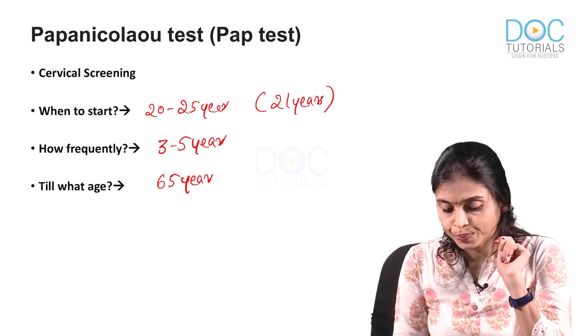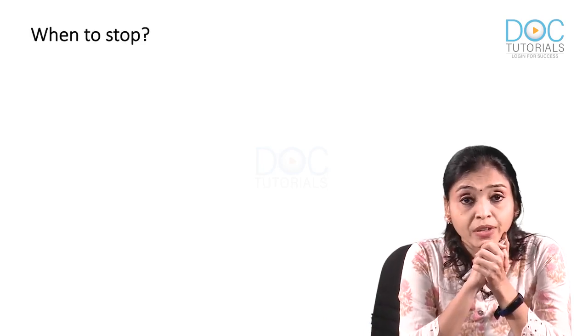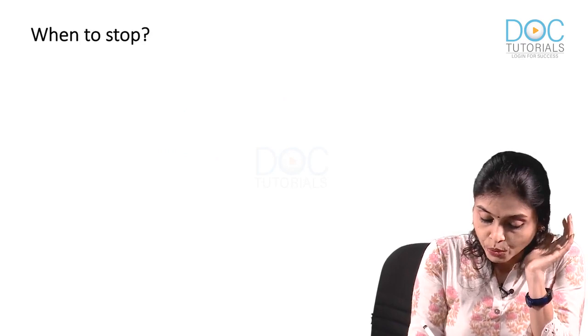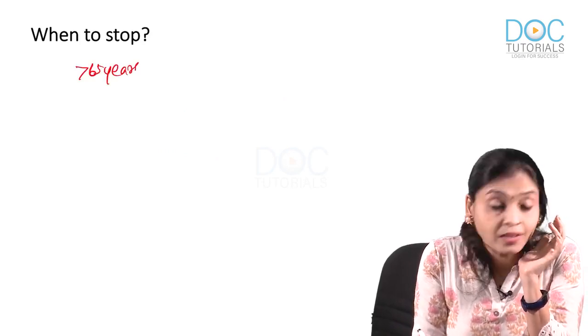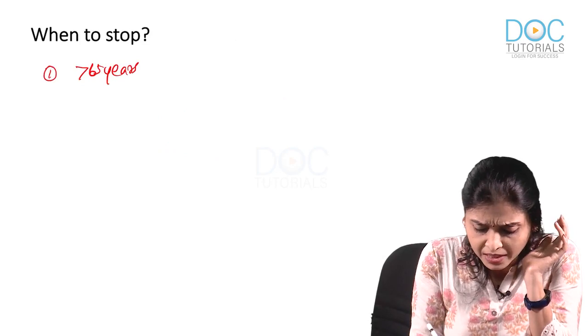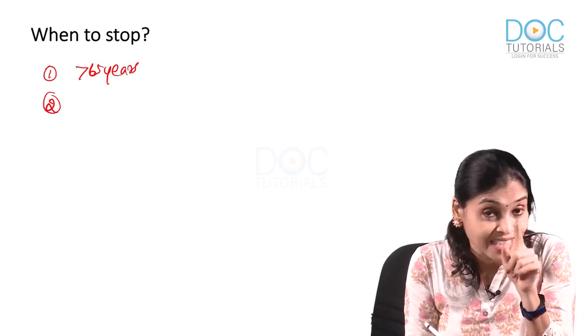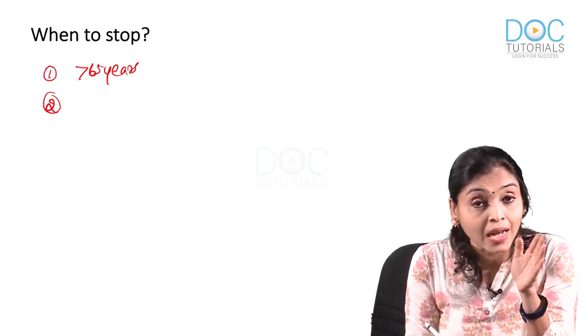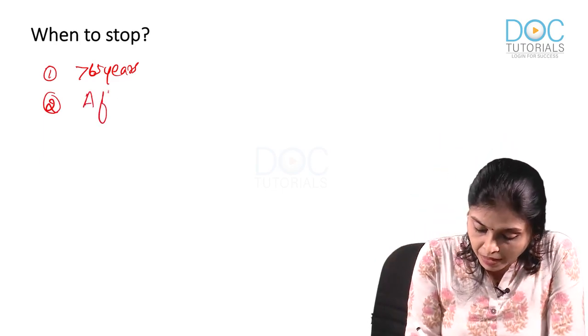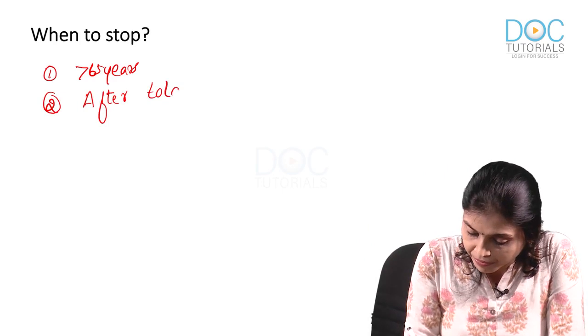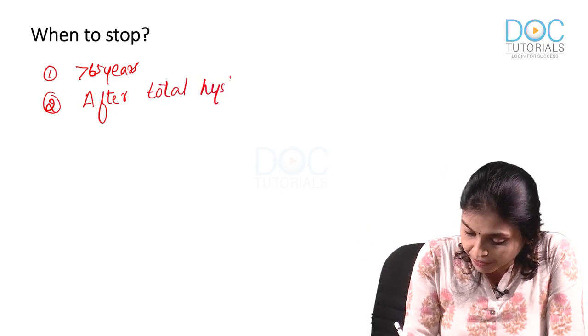Next MCQ, when to stop. First one we have already discussed, you can stop once you reach 65 years. So, more than 65 years, you can stop. Is there any other condition other than this? Yes. Second condition where you don't have to continue doing pap smear is after total hysterectomy.